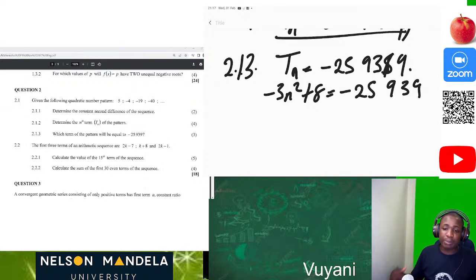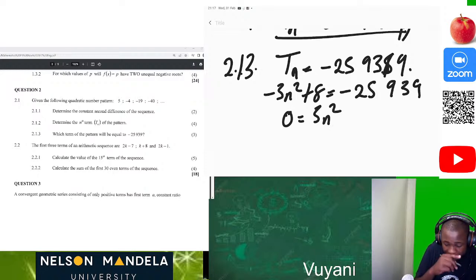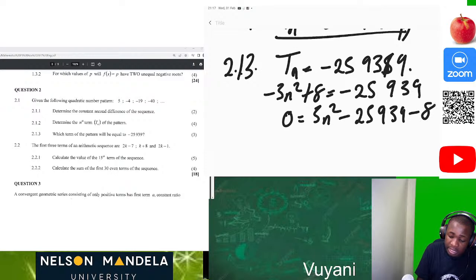So let's go. Now, in order for us to solve this, we have already been given that Tn is equal to negative 25,939. So what do we do from this point? This is now easy because we can actually see that this is like a quadratic equation. So let's solve this. We now know that negative 3n squared plus 8 is equal to -25,939, so we just transpose everything. 0 is equal to 3n squared minus 25,939 minus 8, because now we are transposing 8 as well to the other side.